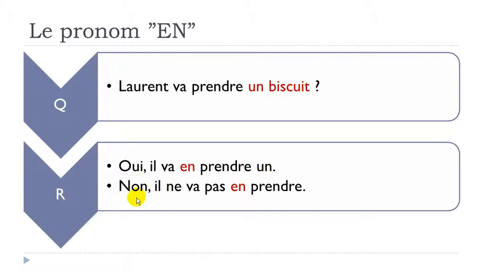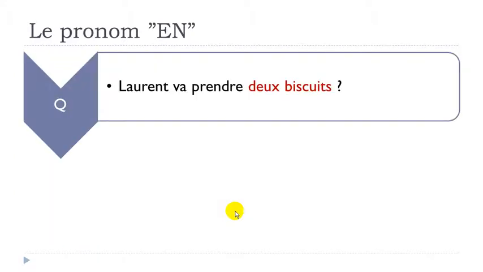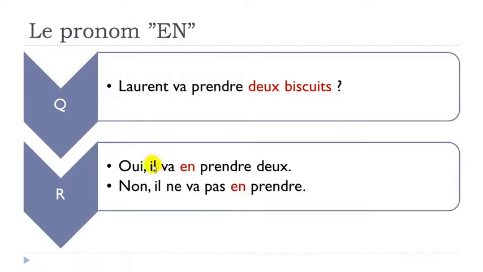Okay, and you get a good example here for the reason why I told you it should be before. Non, il ne va pas en prendre. All right, because here you've got your aller verb, va, but then you've got the negative form, ne va pas. But then your pronoun should be before the second one. Okay, il ne va pas en prendre. Let's see now. Laurent va prendre 2 biscuits. Answer. Oui, il va en prendre 2. Non, il ne va pas en prendre.